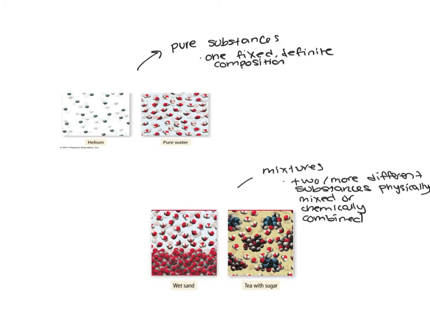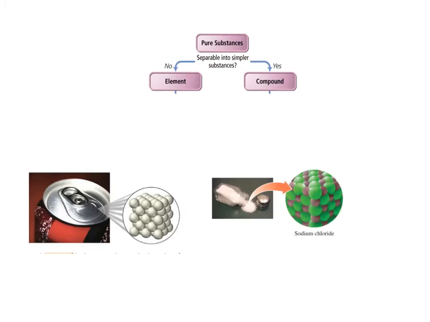So let's now look a little bit more specifically into these two categories. We just talked about what matter is, basically anything around us that takes up space and has mass. Then we look at if it's made up of one thing, it's a pure substance. If it's made up of more than one thing, it's a mixture. So then pure substances can be classified a little bit more as well. With pure substances we look into, okay, is it separable into simpler substances, or is it just one substance?